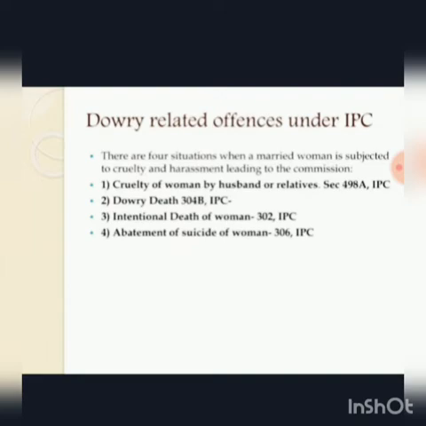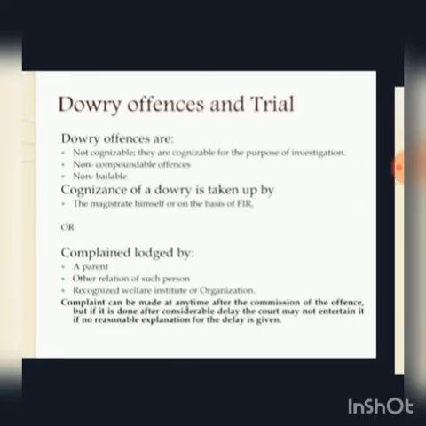Dowry related offences under IPC. There are 4 situations when a married woman is subjected to cruelty and harassment leading to the commission of offences. First one is cruelty to a woman by husband or relative, Section 498A IPC. Second one is dowry death, 304B IPC. Third one is intentional murder of a woman, 302 IPC. And last one is abetment of suicide of a woman, 306 IPC.